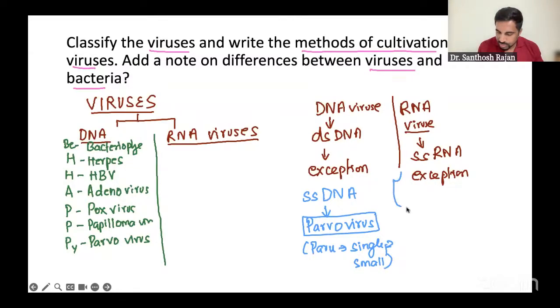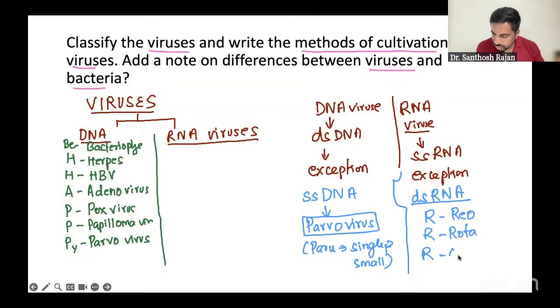Okay. Next, single stranded RNA virus exception. Most of them are single stranded, but we have double stranded RNA viruses also. For double stranded RNA viruses, all you have to remember is the RRR movie. R for your Reovirus: Reo, Rota, Colorado tick fever. Here also you have an R. Very, very simple. So when you write about DNA viruses, you're going to write this part.